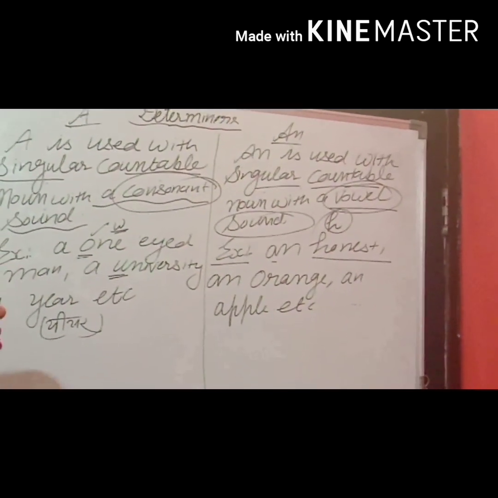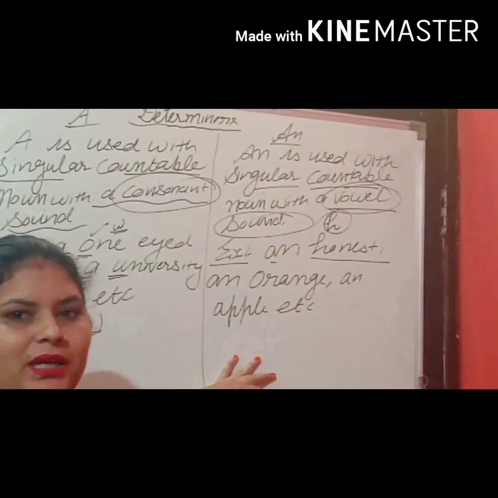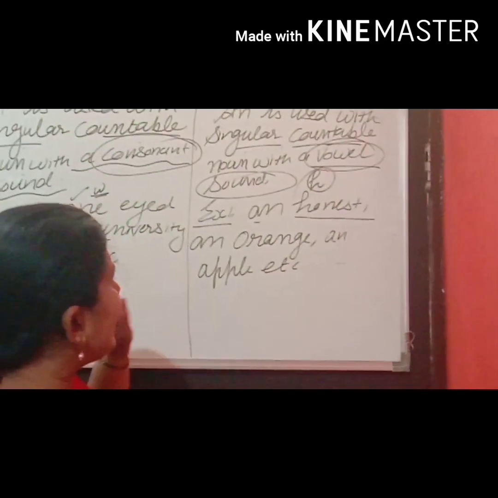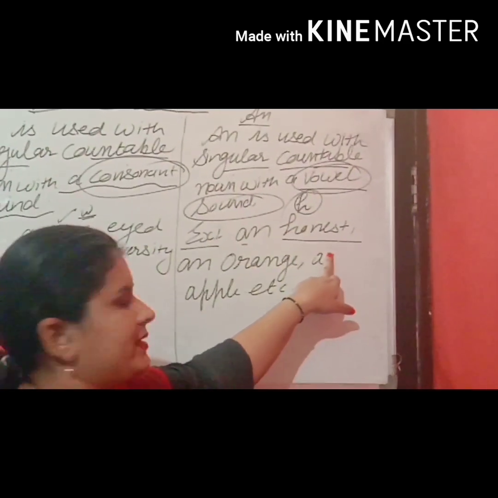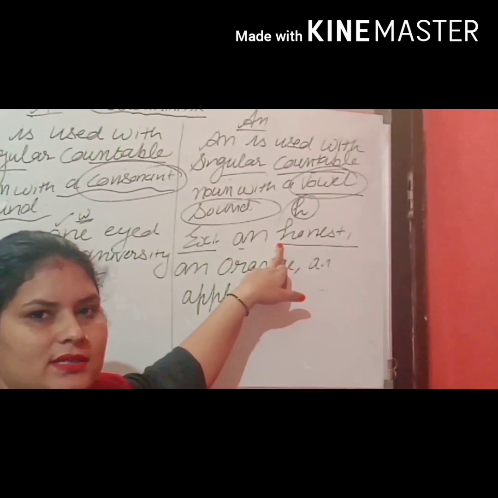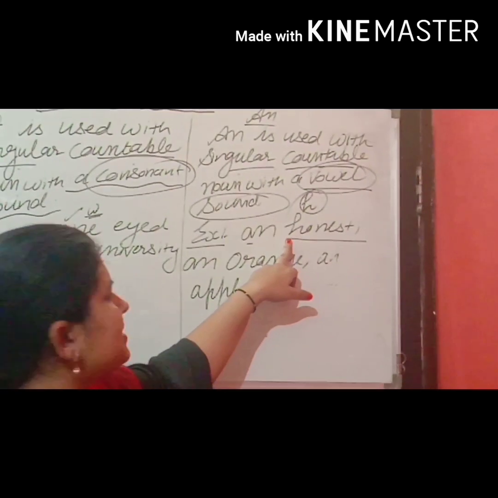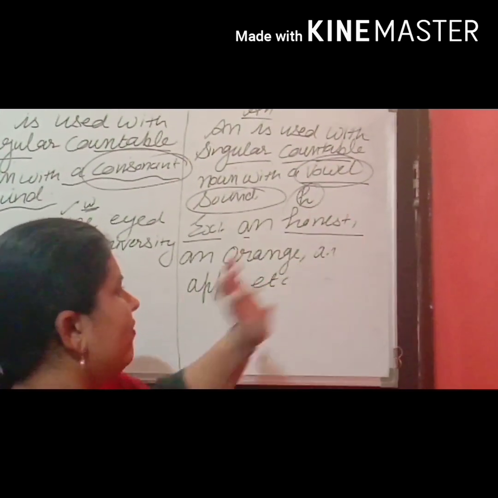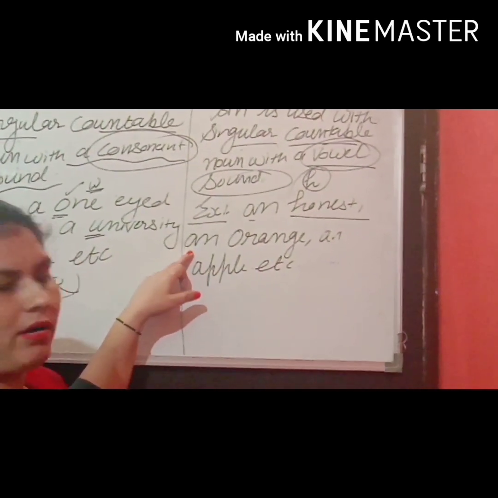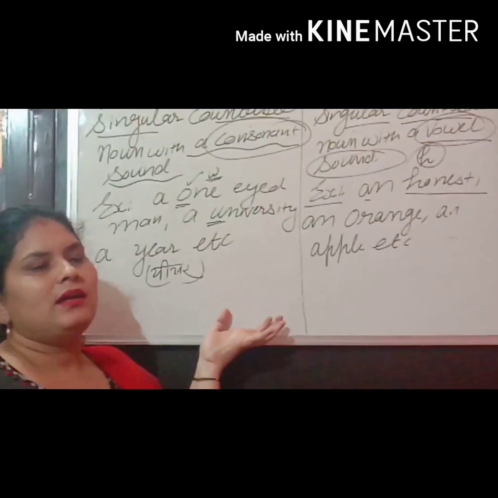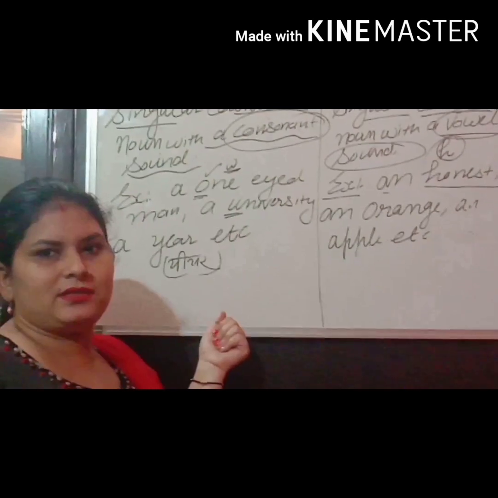Means the sound of a noun should start with a vowel. For example, an honest. H is a consonant, but it's sounding with a vowel. For example, an orange, an apple, etc. And there are so many examples like that.